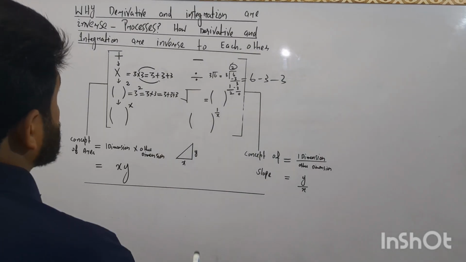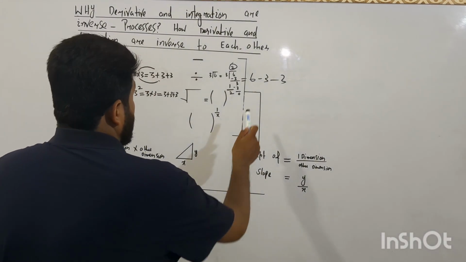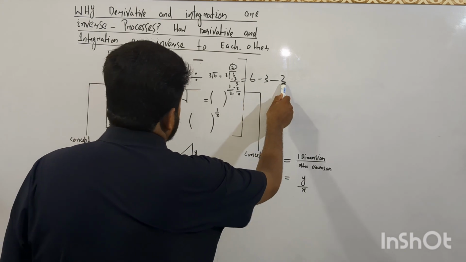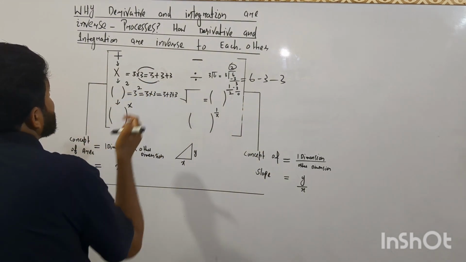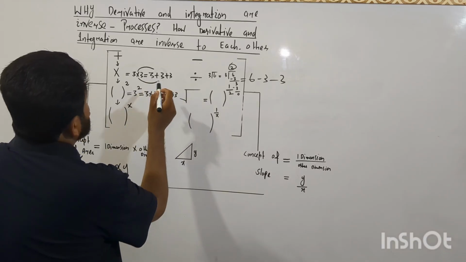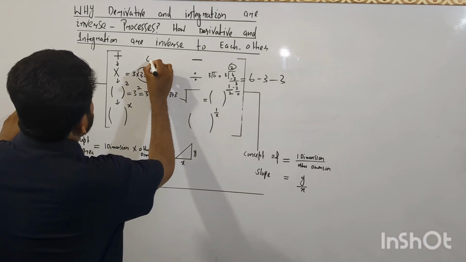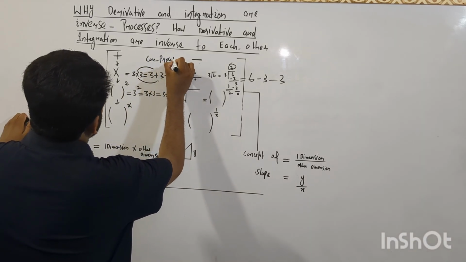So here, continuous process of subtraction of the same number. Here, continuous process of addition of the same number. That is the continuous process of addition.